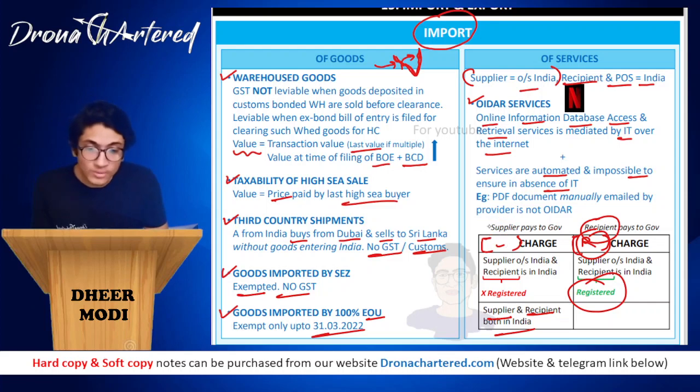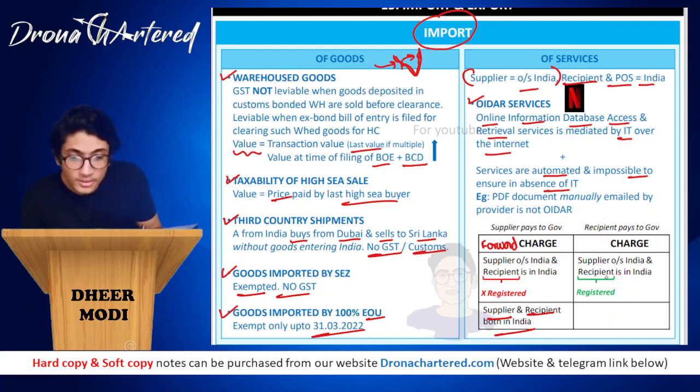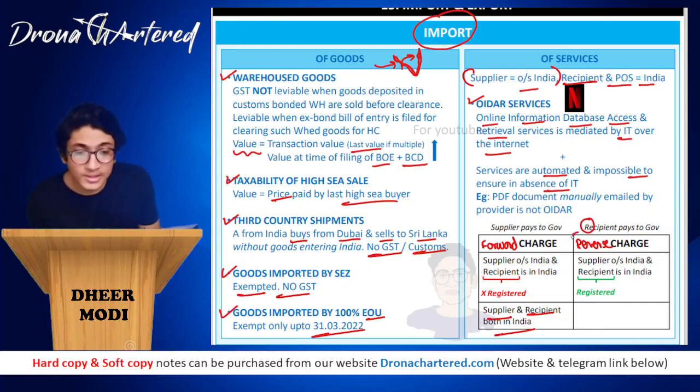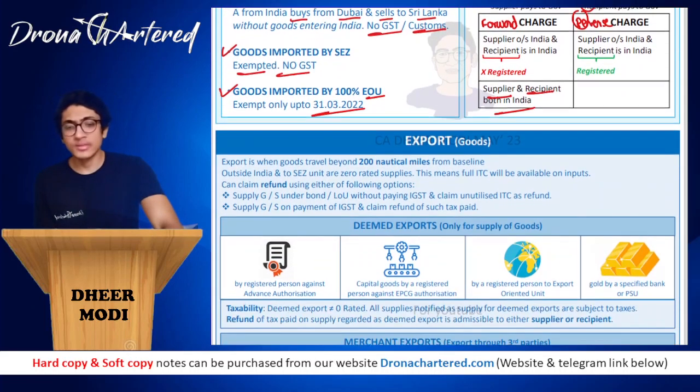So for those of you who are watching the video and you have these words missing, please write down over here. This is your forward charge and this one is your reverse charge. Okay, so how I had learned it in my time is R for recipient, R for reverse charge. That is, recipient pays to the government, so it is your reverse charge. Okay, so this was your import of goods and services, nothing very complicated.